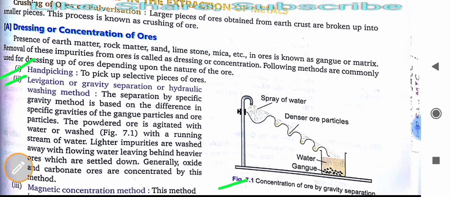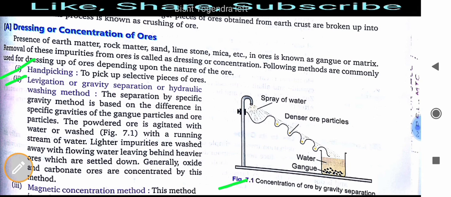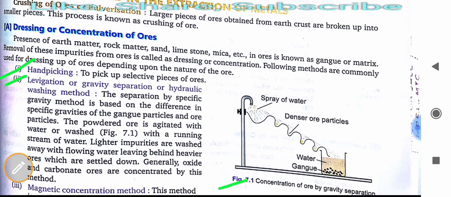This separation is based on the difference in specific gravities of the gangue particles and ore particles. The powdered ore is agitated with water or washed with a running stream of water. Lighter impurities are washed away with flowing water, leaving behind heavier ores which settle down.